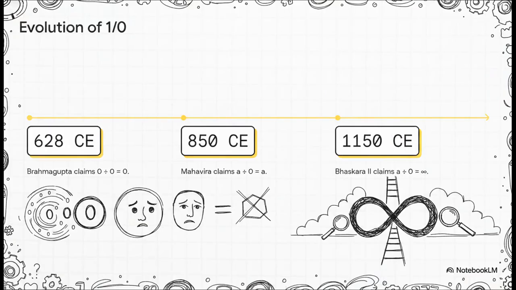This specific problem haunted mathematical minds for centuries. Brahmagupta thought it was 0. A couple of hundred years later, Mahavira tried to fix it, but he incorrectly said a number divided by 0 just remains unchanged. Finally, in 1150 CE, Bhaskara II introduced a profound new idea. If dividing by smaller and smaller decimals gives you bigger and bigger numbers, then dividing by 0 must equal an infinite quantity. And this concept of infinity became the accepted answer for hundreds of years.